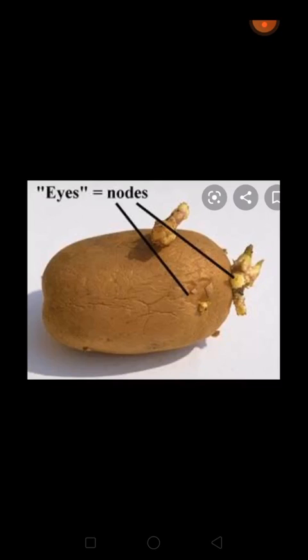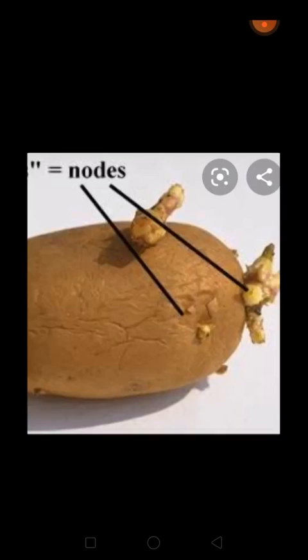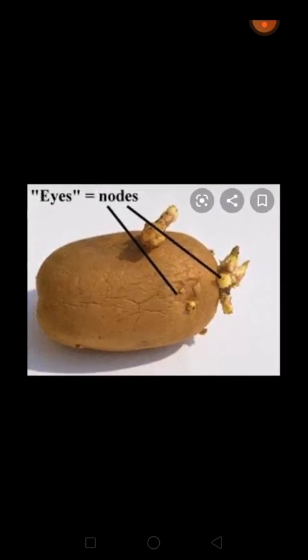At the node, every plant has a special kind of cell that can give rise to different parts of the plant. Potatoes also have these cells, known as axillary buds. The bud present in the eye of a potato tuber is an axillary bud. It develops to form different aerial parts of the plant.